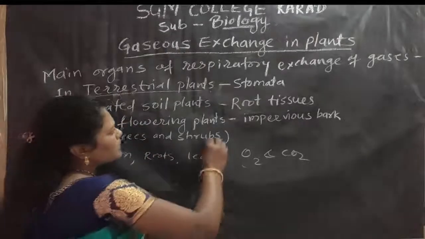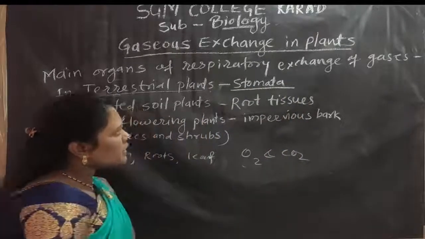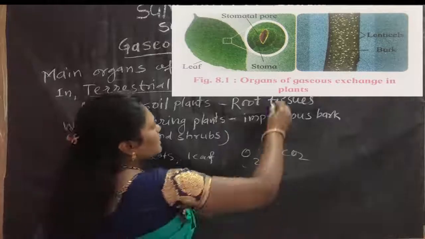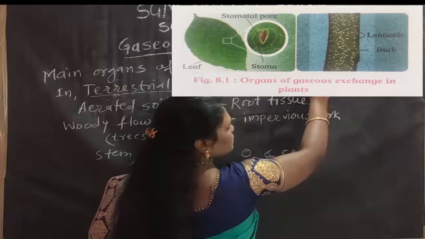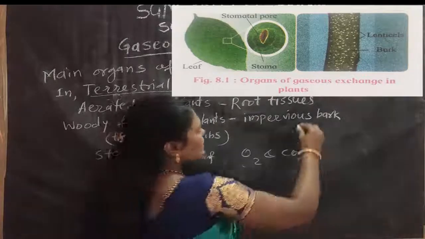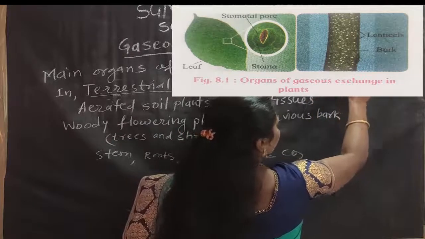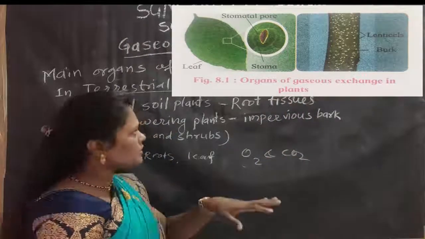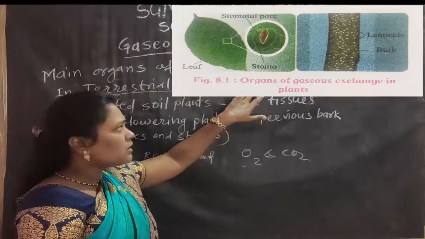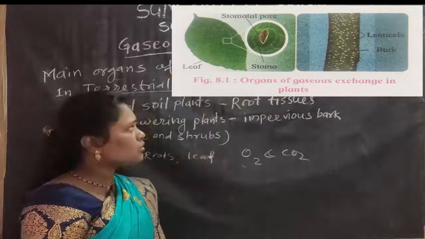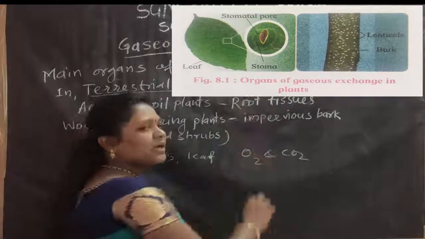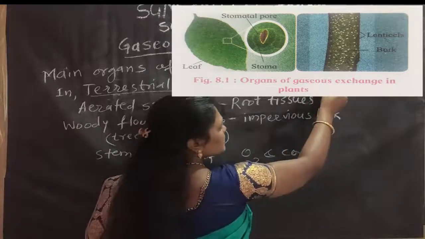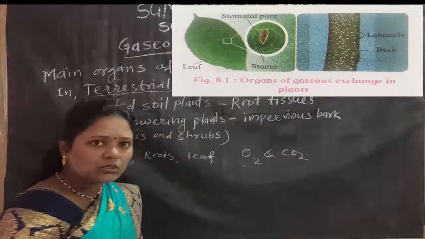In terrestrial plants, the particular respiratory organ is the stomata. This stomata is present in a particular part of the plant, and that part is known as leaves. On the upper surface and lower surface of the leaves there is stomata. तिथे काय प्रेझेंट असतो? स्टोमॅटा. अँड दिस स्टोमॅटा is available as small pores on the upper surface and lower surface of the leaves.